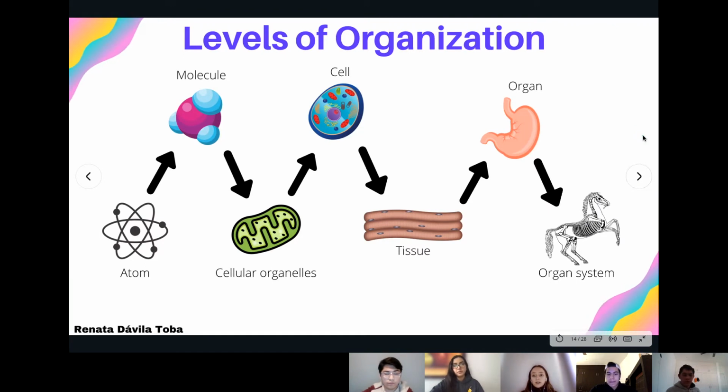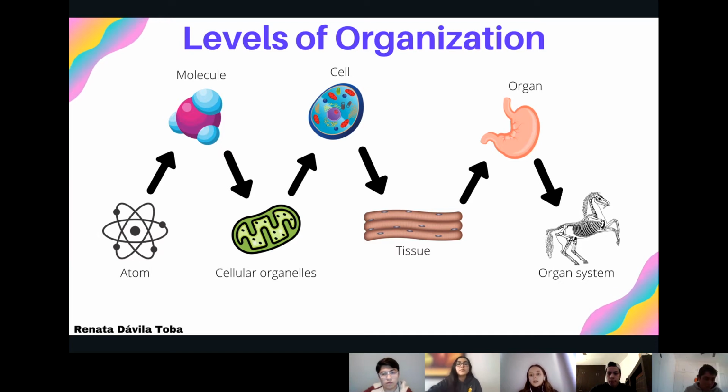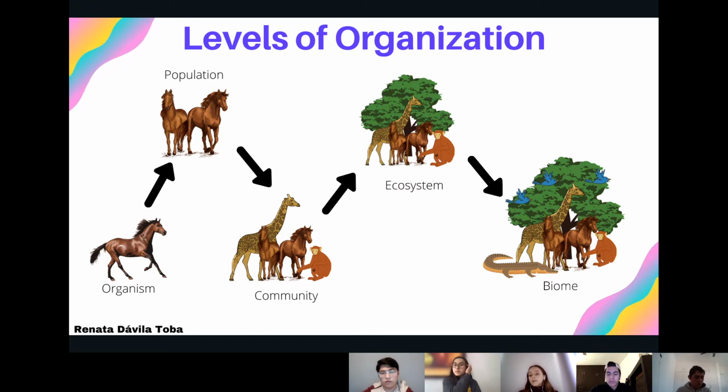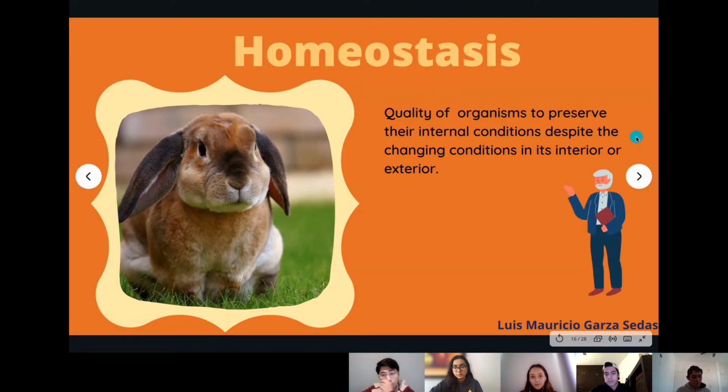Now I will talk about the levels of organization in the world. First there's the atom, then the molecule, then the cellular organelles, the cell, the tissue, the organ, and the organ system. After that, we can find the organism constituted of all that said before, the population, which is a lot of organisms of the same species, the community, which is a lot of different species together, the ecosystem, which has plants, and the biome with all of the environment and everything. Thank you.